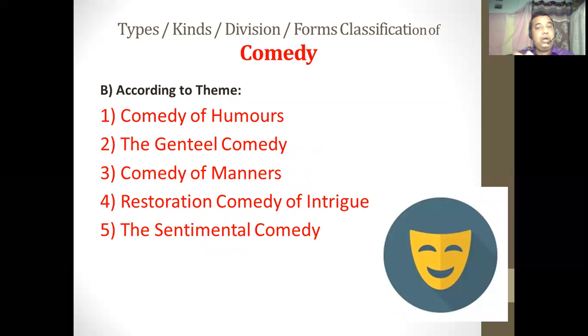According to the theme, according to the subject matter, it is further divided under five subtypes. The first one is the comedy of humors. Second one is the gentle comedy. Third one is comedy of manners. Fourth one is restoration comedy of intrigue. And fifth one is the sentimental comedy.